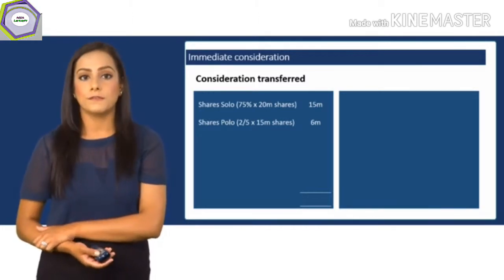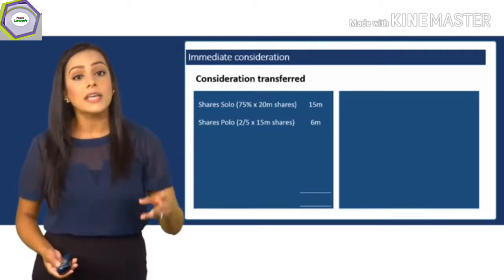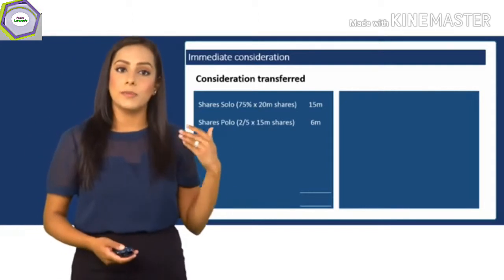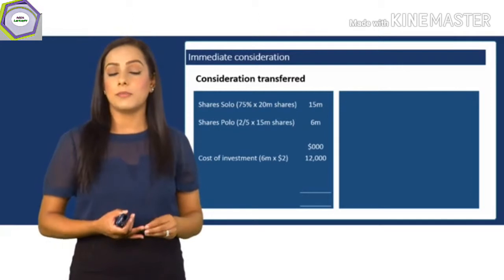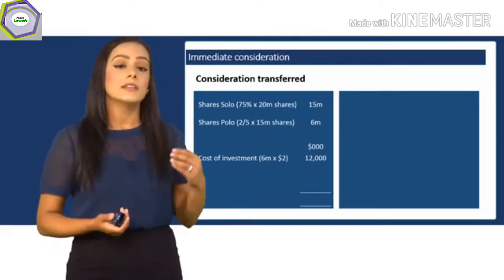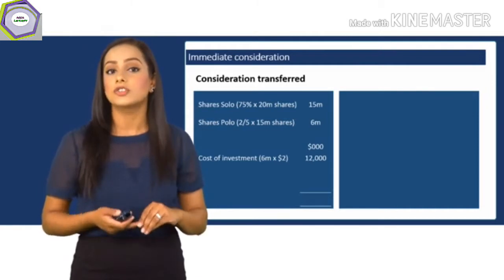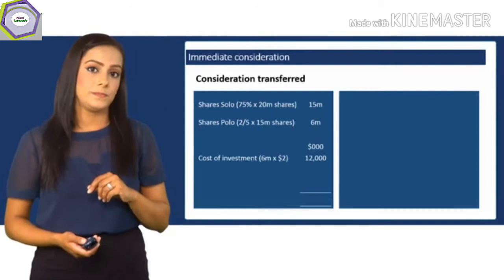So 2/5 of 15 million, that's 6 million. So what is the market value of these 6 million shares? The market value of the parent's 6 million shares is simply going to be the market value of the parent shares, which is $2, times the parent shares given up, 6 million. That's $12 million. That is the investment at cost.